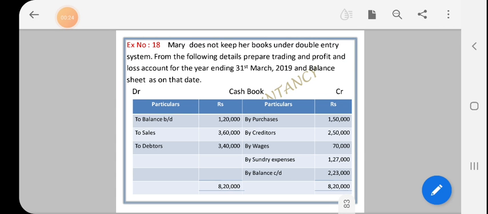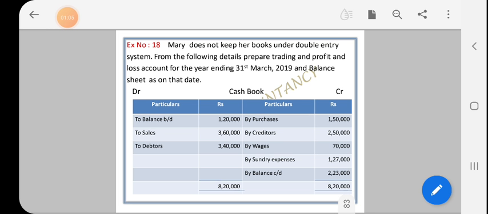The debit side of the cash book: to balance brought down 1,20,000, to sales 3,60,000, to debtors 3,40,000. Credit side: by purchase 1,50,000, by creditors 2,50,000, by wages 70,000, by sundry expenses 1,27,000, by balance carried down 2,23,000. In the previous exercise, the information was given in the form of additional information or adjustments. But here, the information is given in the form of a cash book.